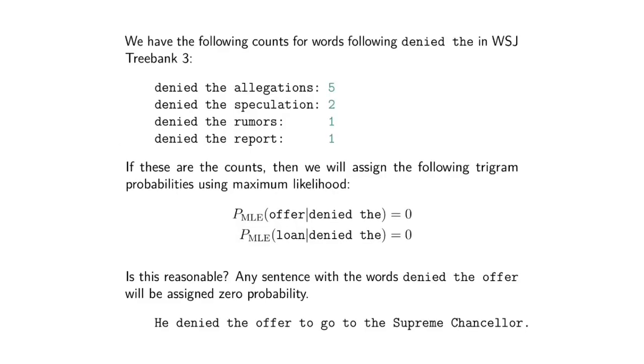We've got the running example where we maybe have a corpus with denied the allegations 5 times, denied the speculation 2 times, denied the rumors once, denied the reports once, but denied the offer has never been seen and denied the loan has never been seen. So any sentence containing denied the offer anywhere would cause your model to say this whole thing has a 0 probability. So if you have he denied the offer to go to the Supreme Chancellor, this silly example from Star Wars, that would get a 0 probability immediately.